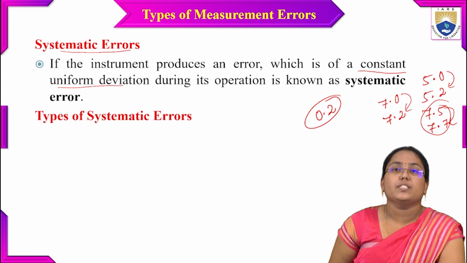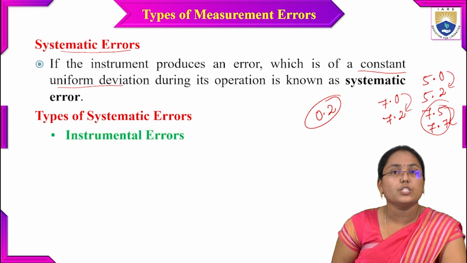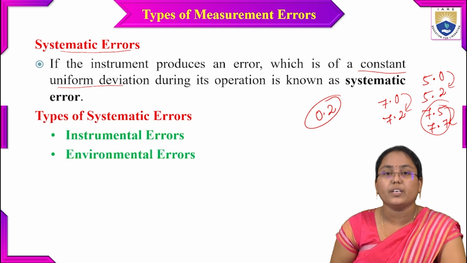The different types of systematic errors are, first, instrumental errors, which occur because of the instrument we are using. Second, environmental errors, that is, a change in the environmental conditions.